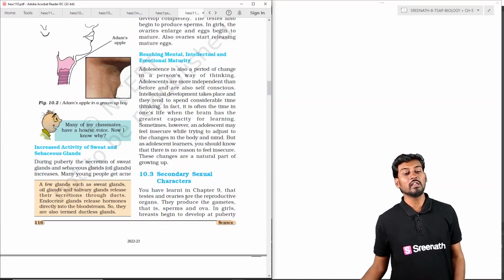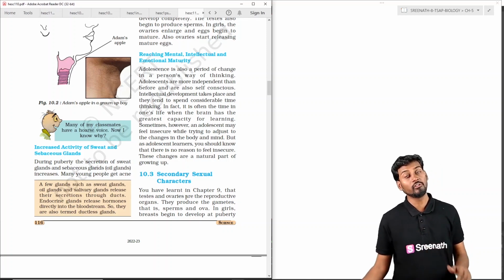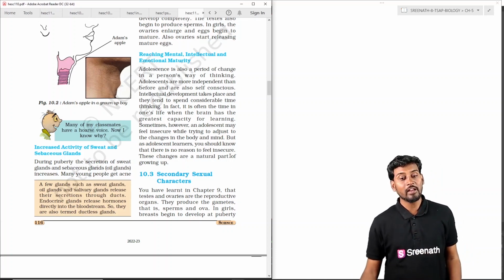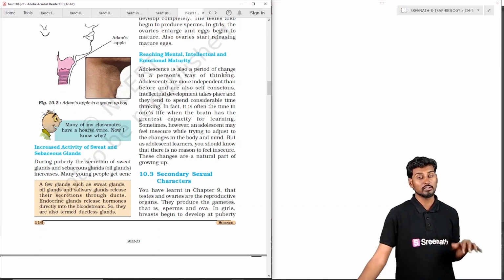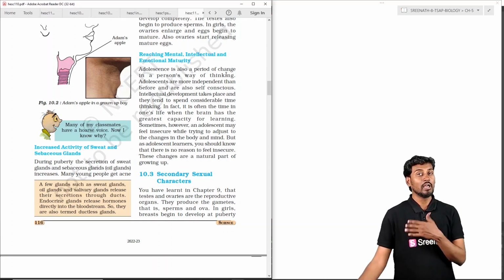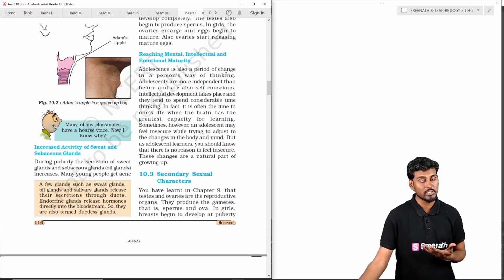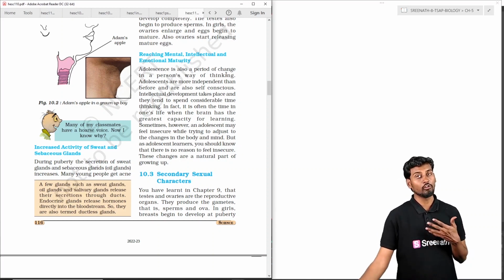Coming to the increase in the activity of the sweat and sebaceous glands, generally there is an increase in sweating and sebaceous gland activity in individuals attaining the teenage. And we can see the reaching of mental, intellectual and also emotional maturity. People who are childish or in the early stage of teenage change completely when they reach the end of the teenage. So here we can see the maturation in terms of physical, mental and also intellectual.